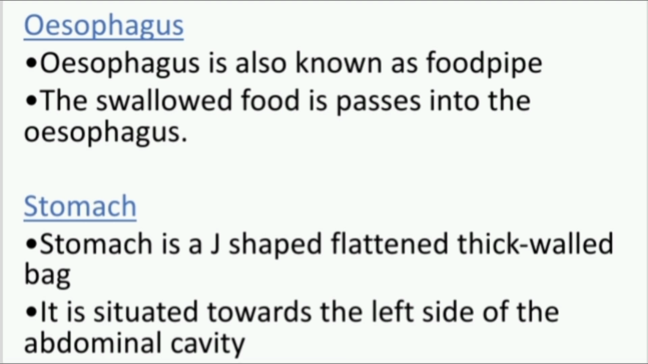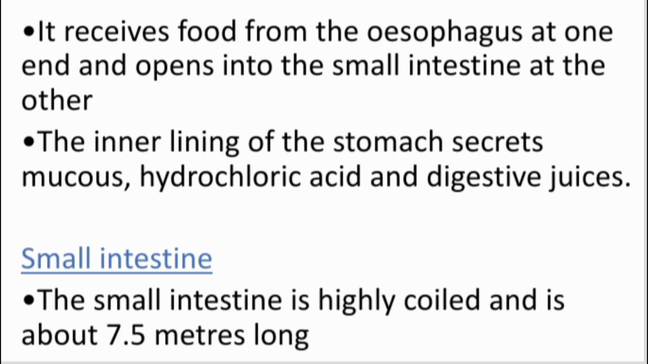Next is stomach. Stomach is a J-shaped flattened thick-walled bag. It is situated towards the left side of the abdominal cavity. It receives food from the esophagus at one end and opens into the small intestine at the other. Means one end of the stomach receives food from the esophagus and the other end is connected to the small intestine.